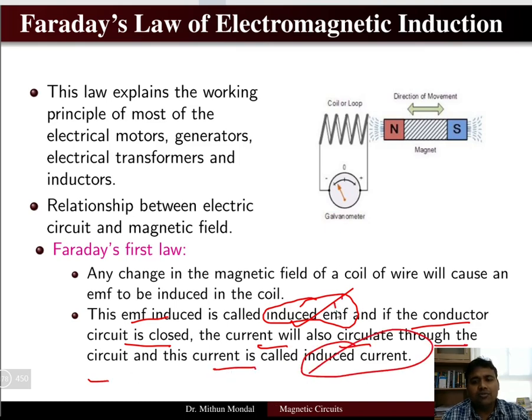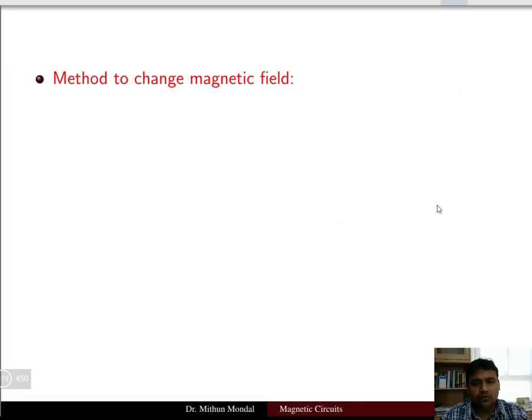So induced EMF is generally the EMF which is produced by electromagnetic induction due to changing of the flux linkage, and if you want the current to be passed, then the circuit has to be closed.